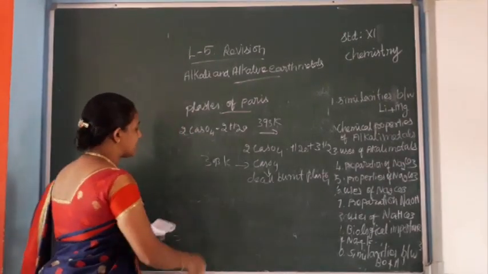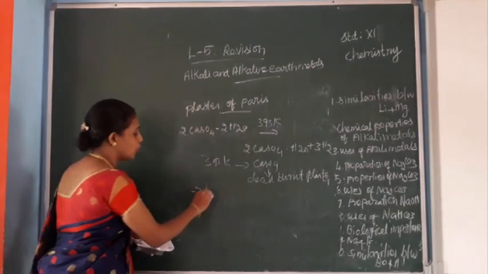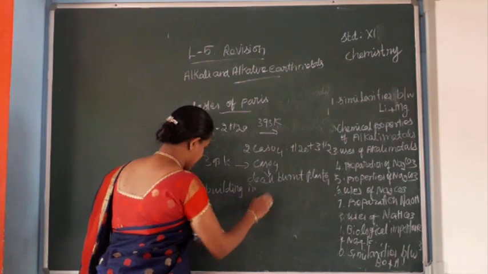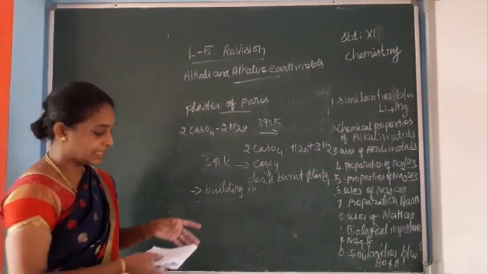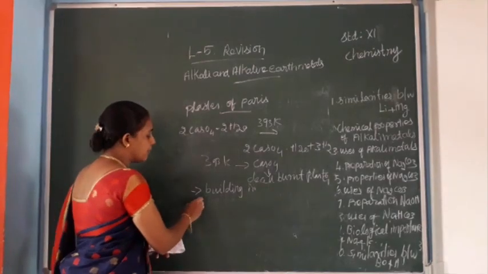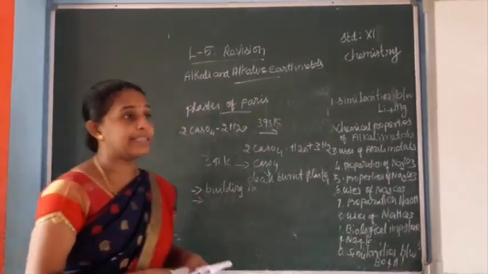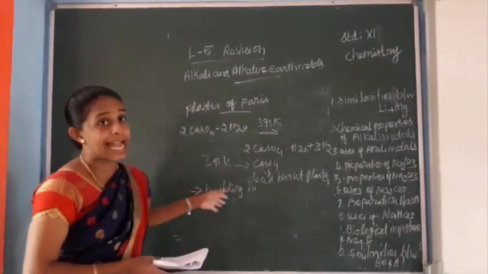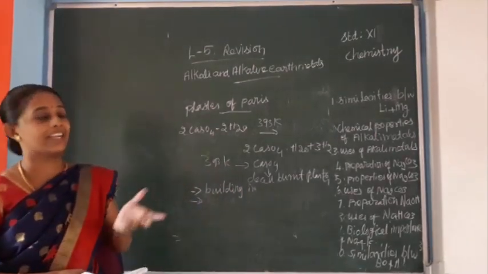Next, uses of plaster of Paris. Plaster of Paris is used in the building industry, for bone fractures and sprains, and for false ceilings. It is also employed in dentistry and in ornamental work for making cast statues and busts.